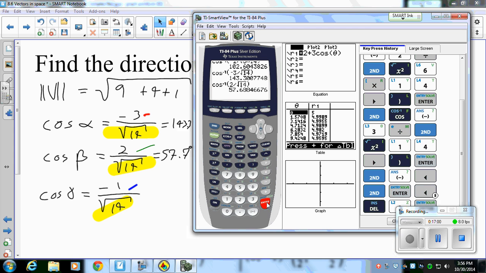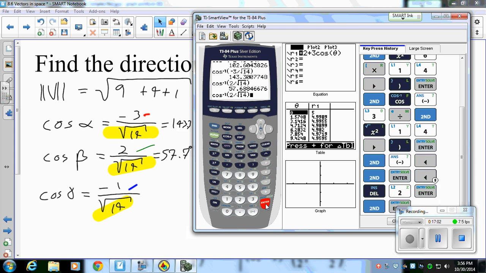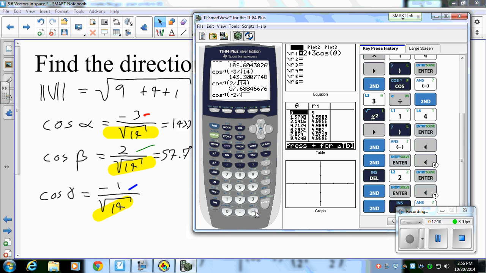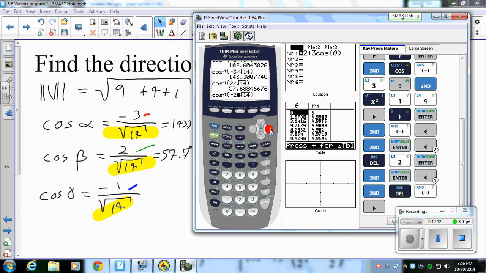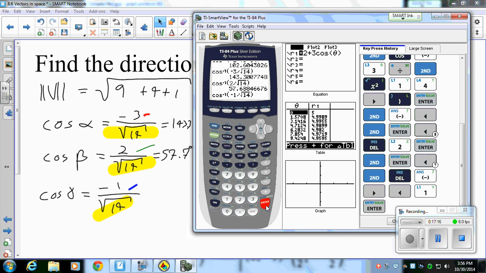And then for my last one, again, I don't want to retype everything, so I'm using my second enter feature. I have to insert a negative sign, and it's negative 1 over the square root of 14. Enter, and I get an angle of 105.5 degrees.